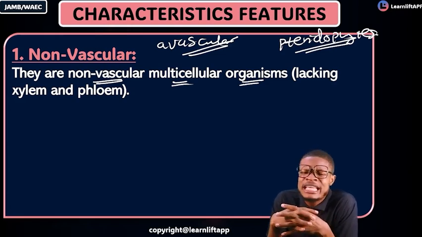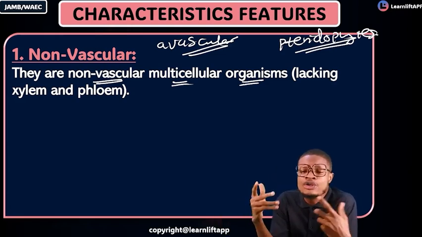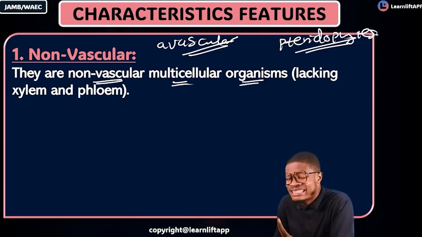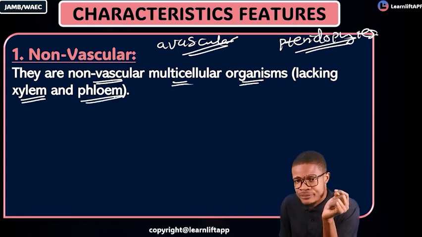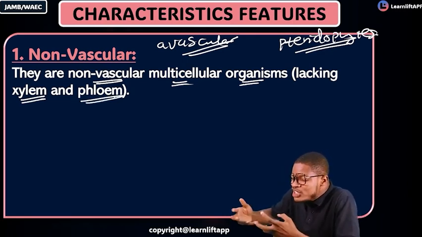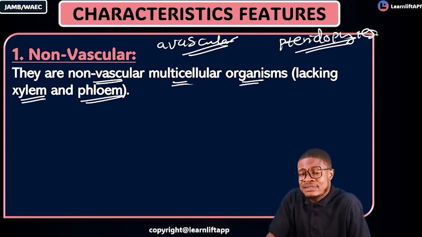And how do you know that a plant is avascular or non-vascular? It is because that plant lacks xylem and phloem. So the conducting tissues in plants are the xylem and the phloem.